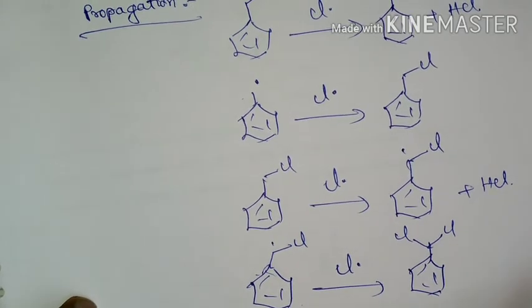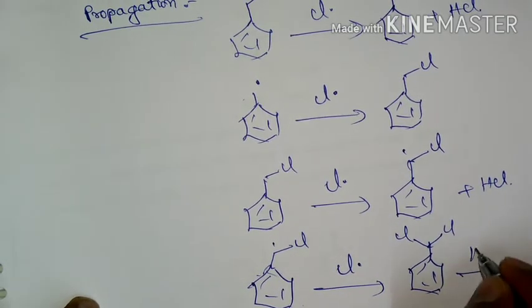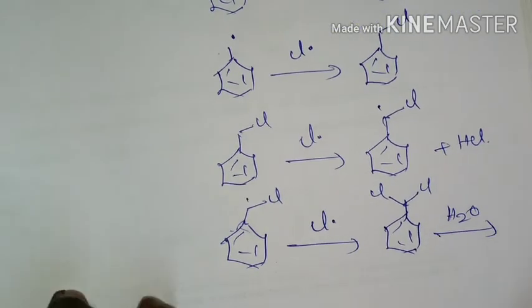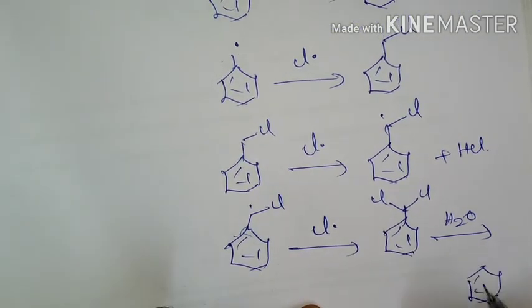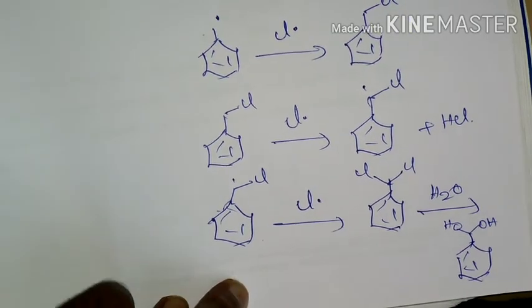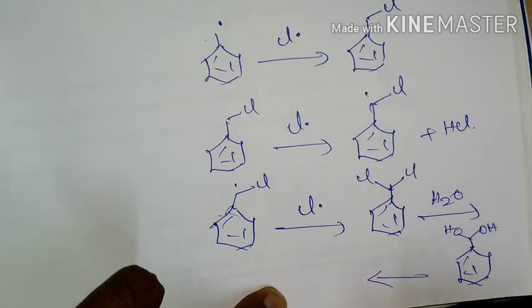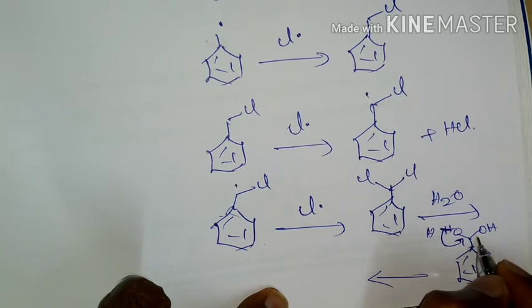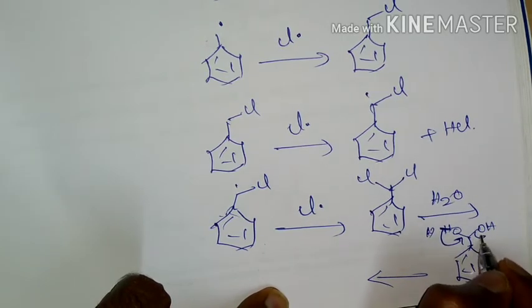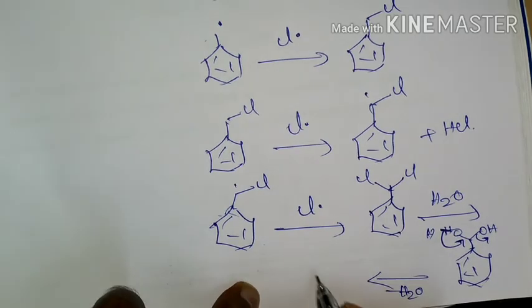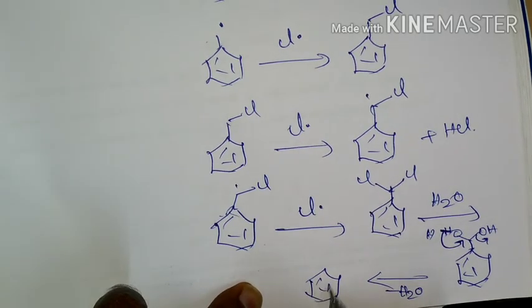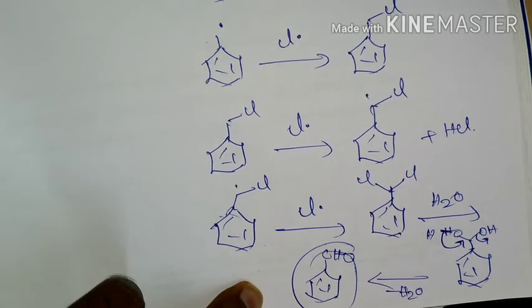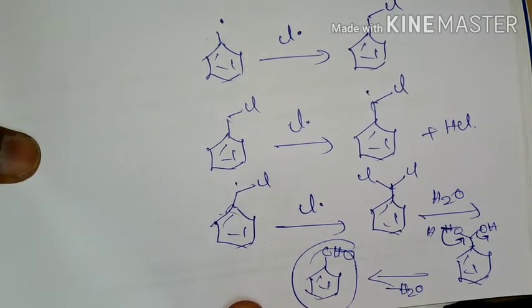So this dichloromethyl benzene in presence of water, what it is going to form? It is going to form OH. So it is going to form gem diol, and we know gem diols are not stable. So this bond will rupture and there will be loss of water molecule, so which finally leads to the formation of benzaldehyde. So this is the mechanism how toluene can be converted into benzaldehyde.